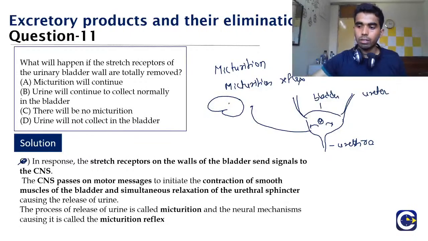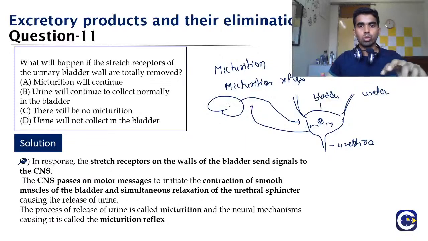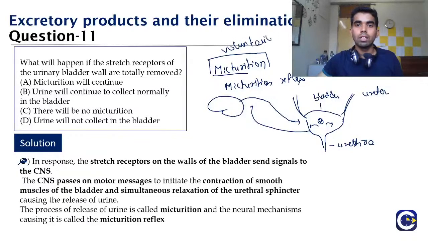Then the brain will send a signal back, so that you will get an urge to pass the urine, and the bladder will be contracted and the urine will be passed out. This total process is known as micturition, the passing of urine from the bladder voluntarily. The key term I want to hammer in your mind is voluntarily.